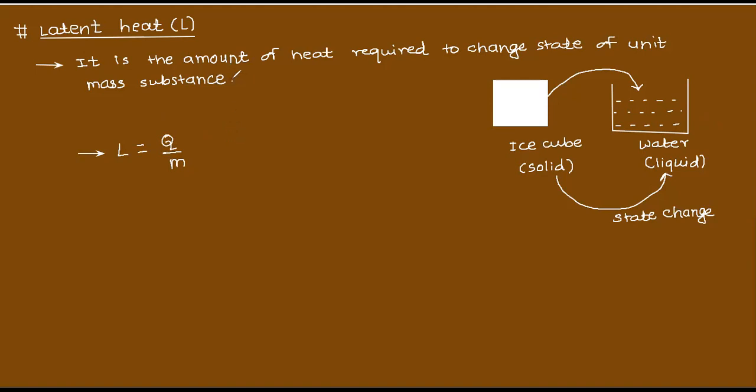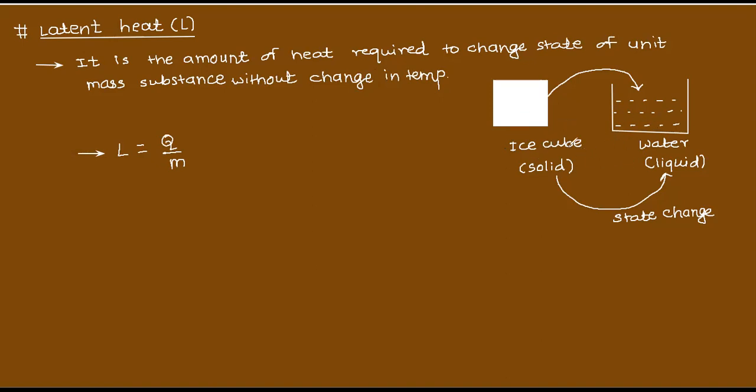And keep it in mind, per unit mass of substance, without change in temperature. This is very important. Got it? It means if this is a 0 degree Celsius ice cube, the water is also at 0 degree Celsius. No change in temperature.